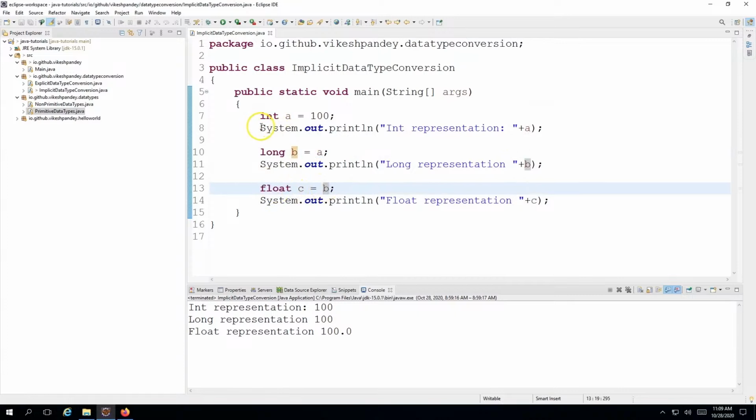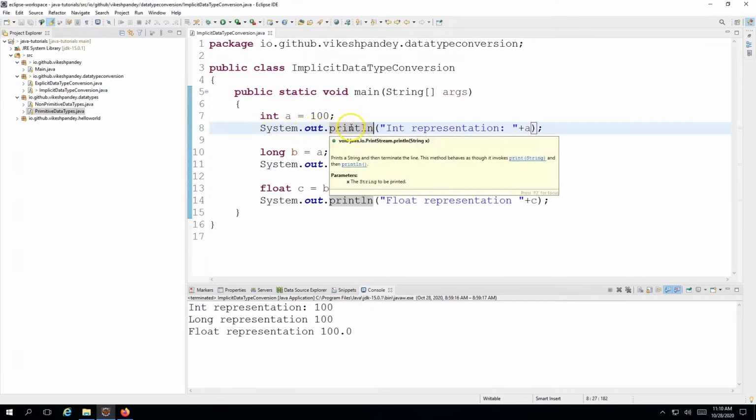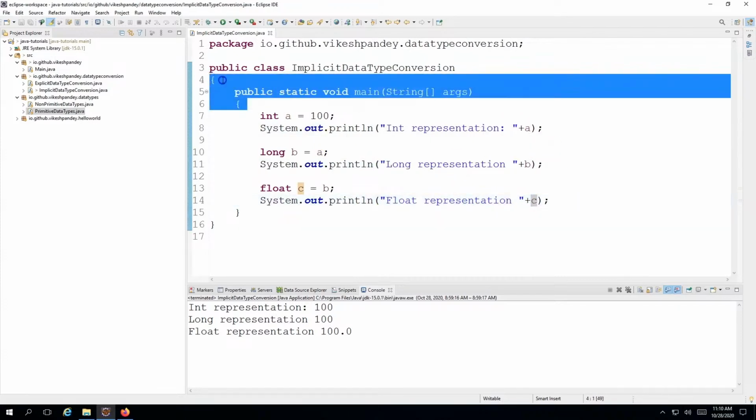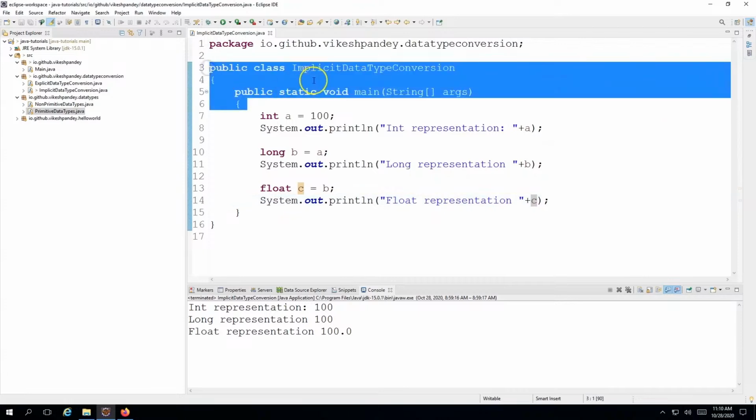Here I'm just printing the variables, and again using the concept of the previous lecture, this is just to print the values, and I will cover this in detail in the next lectures. But here you can understand that we can use System.out.println to print the values. And here I'm just printing a string and then the value, then again the string and the value, and here also the string and the value. So this is what is happening in this program. And again, don't worry about these details. I will cover what these concepts are in the upcoming lectures.